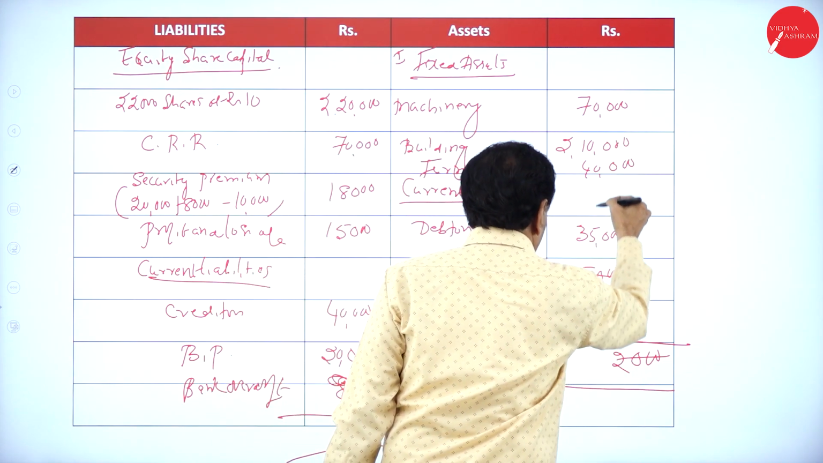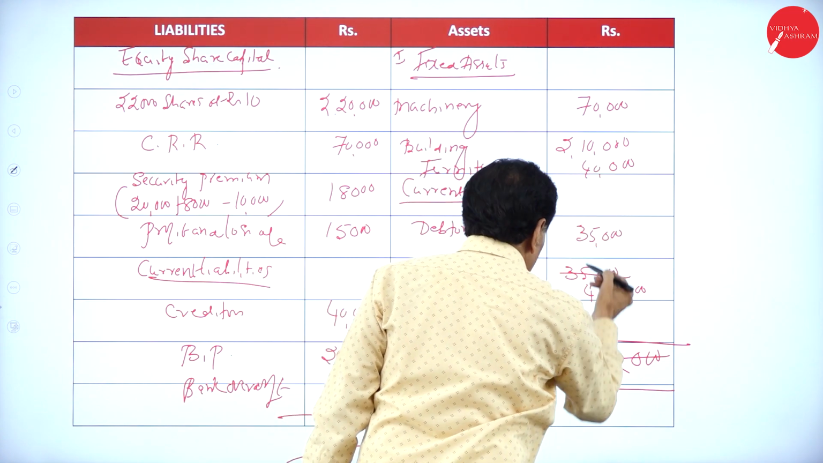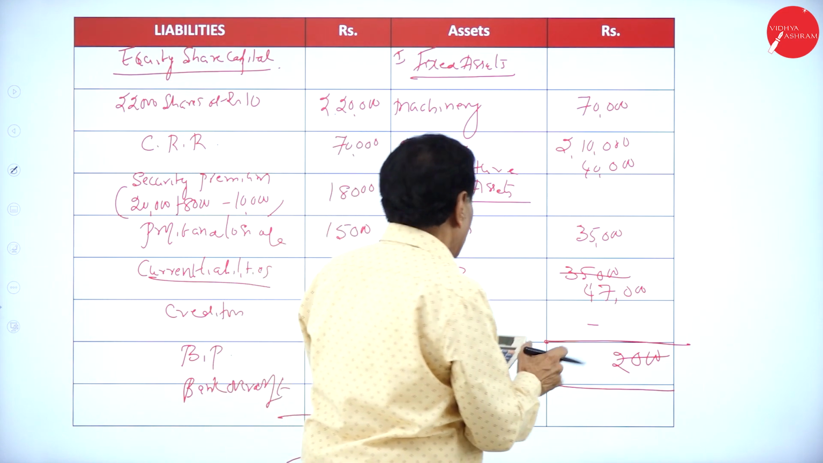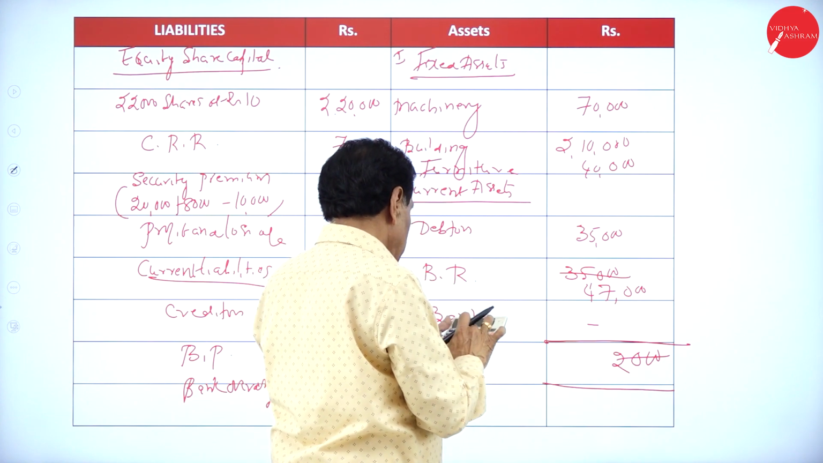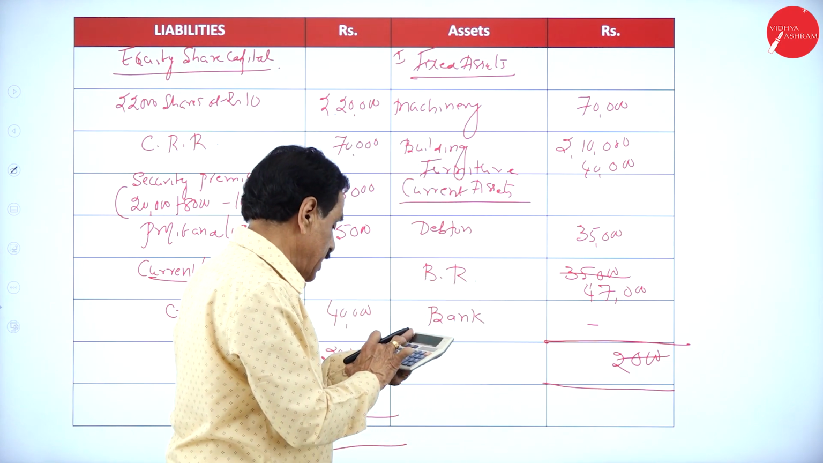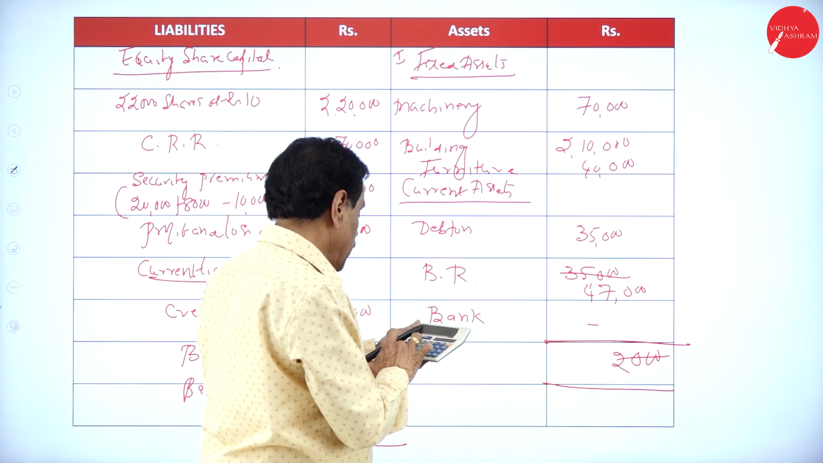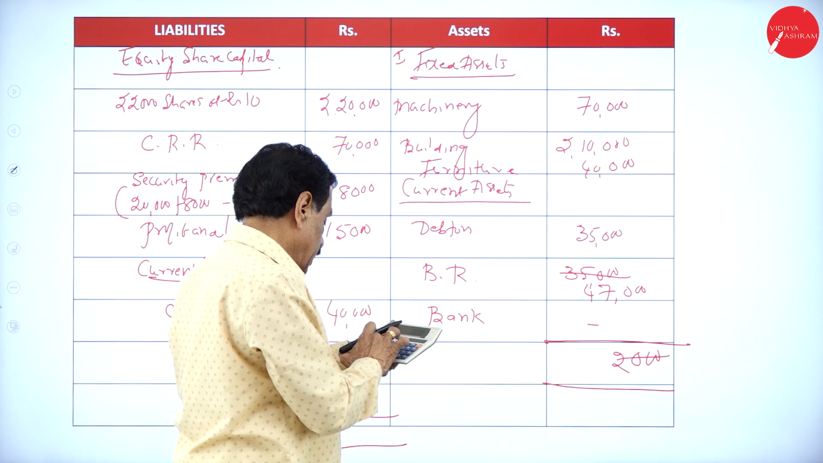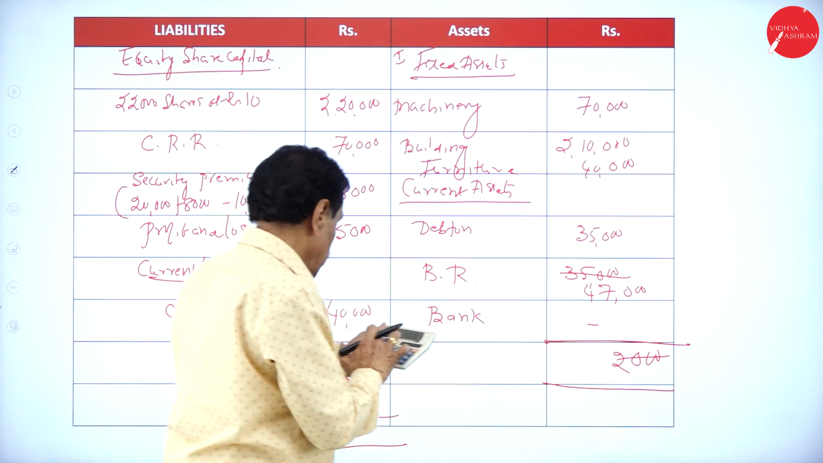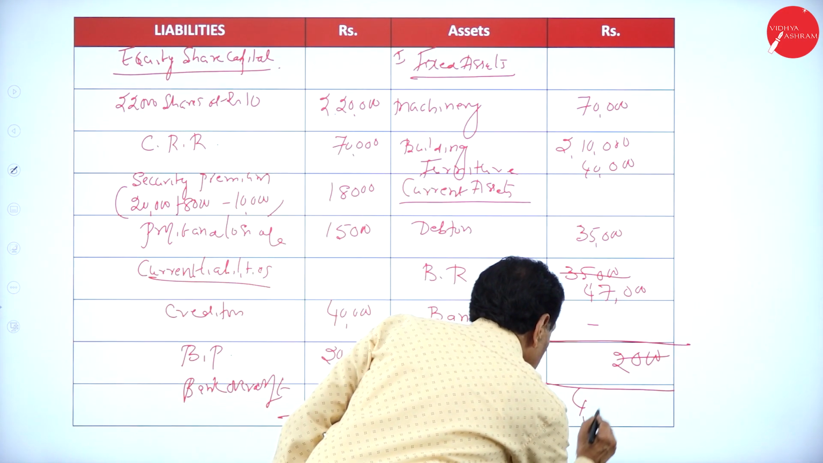Adding the figures: 35,000. This is 2,80,000. 2,80,000 plus 2 lakh plus 2,80,000 plus 40,000 plus 35,000 plus 47,000, 4,02,000. It will tally for 4,02,000.